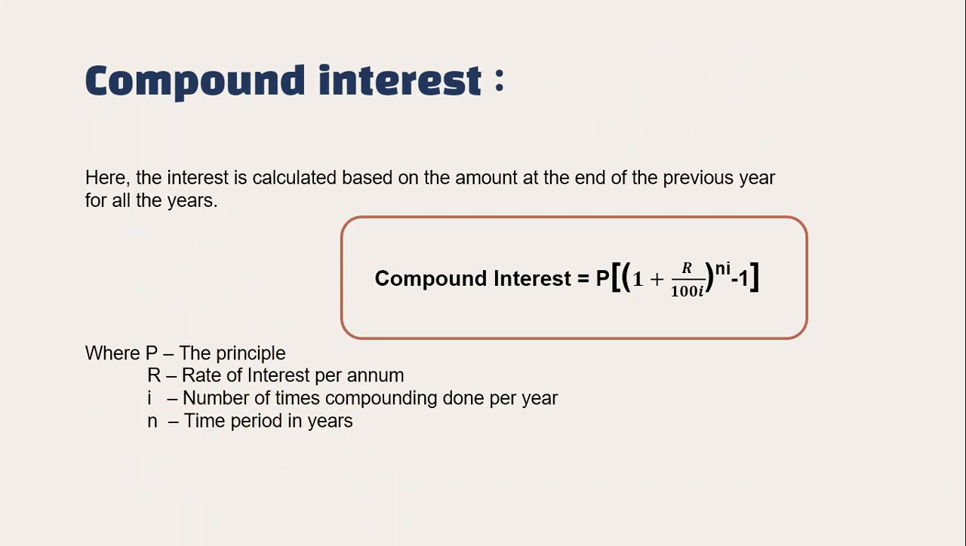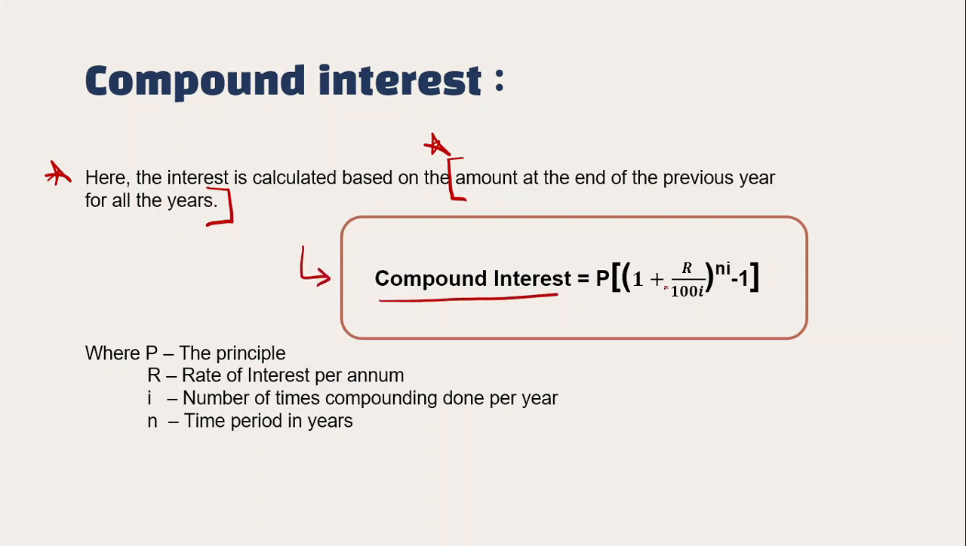So what is compound interest? Let us see how the interest is calculated in case of compound interest. Here the interest is calculated based on the amount at the end of the previous year. Now see here, this is very very important. Based on the amount at the end of the previous year, for all the years. I'll explain in detail what exactly this statement means. Alright, so let us go further for the time being.